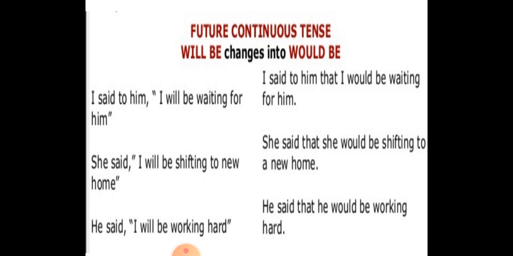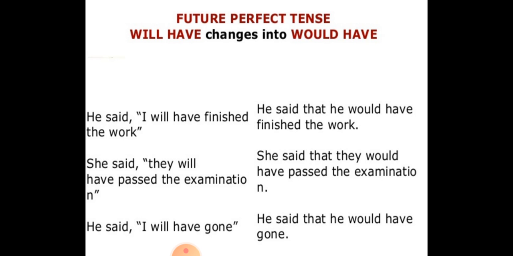Now in future continuous tense, will be only changes into would be. For example, he said to him I will be waiting for him. So it will be, he said to him that I would be waiting for him. Simply. Okay, next let's talk about perfect tense. In future perfect, will have changes into would have. He said I have finished the work. He said that he would have finished the work.